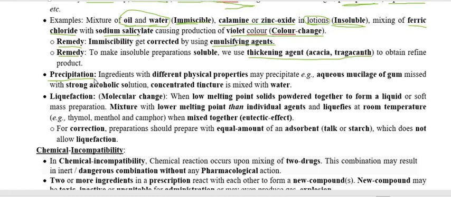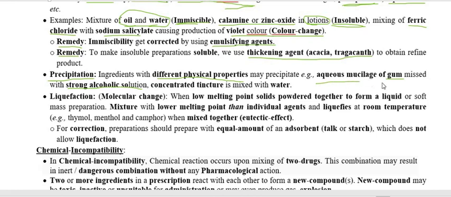The next type of physical incompatibility is precipitation. The name is also telling: when we are mixing two chemicals or substances or drugs together, the mixture becomes precipitated. This is called the precipitation type of physical incompatibility. And this is because of the difference in physical property of these two compounds.